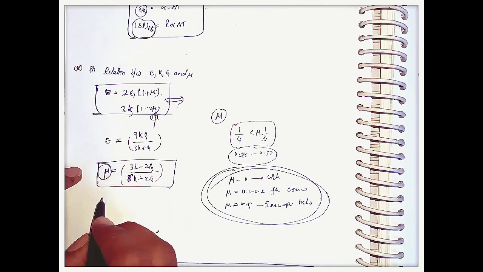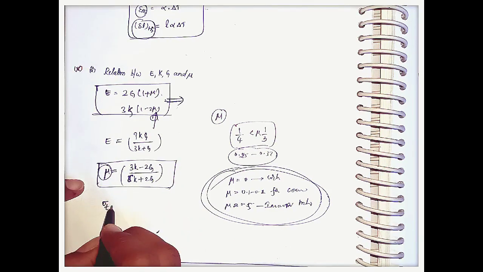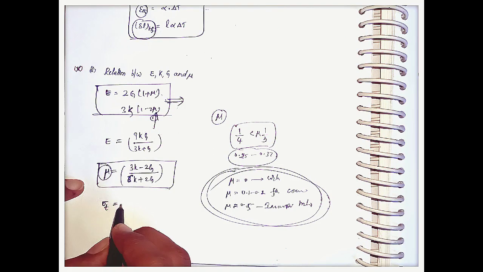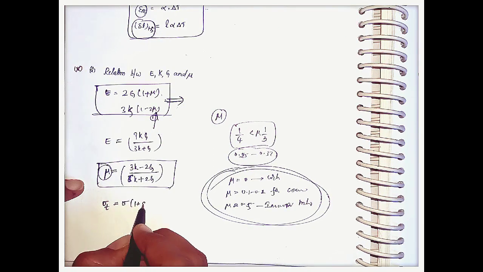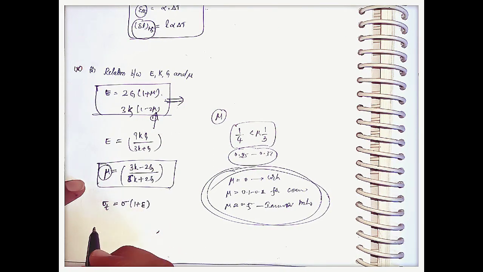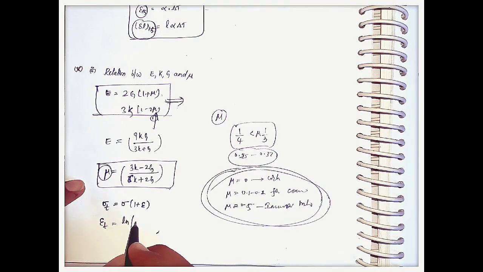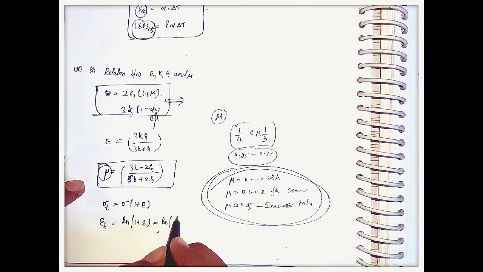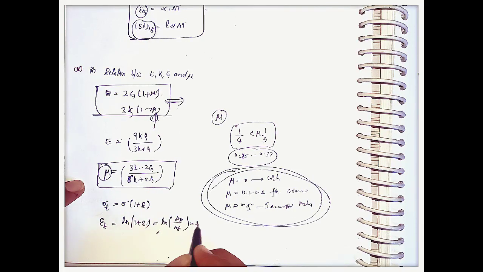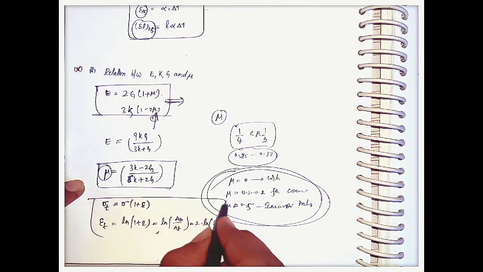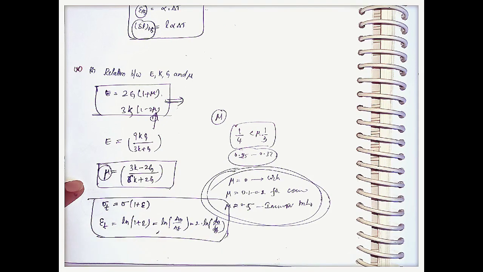There is also a relation between true stress and engineering stress, that is, true stress is equal to engineering stress into 1 plus epsilon, where epsilon is the engineering strain. And one more thing, true strain equals the logarithm of 1 plus epsilon. This can also be written as ln of A naught by Af, which is equal to 2 times ln of D naught by Df. We have to learn these two formulas also, they will ask in exams.